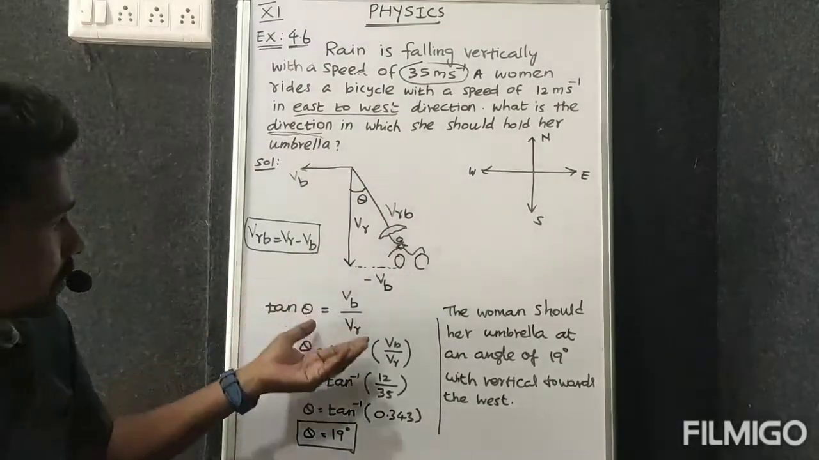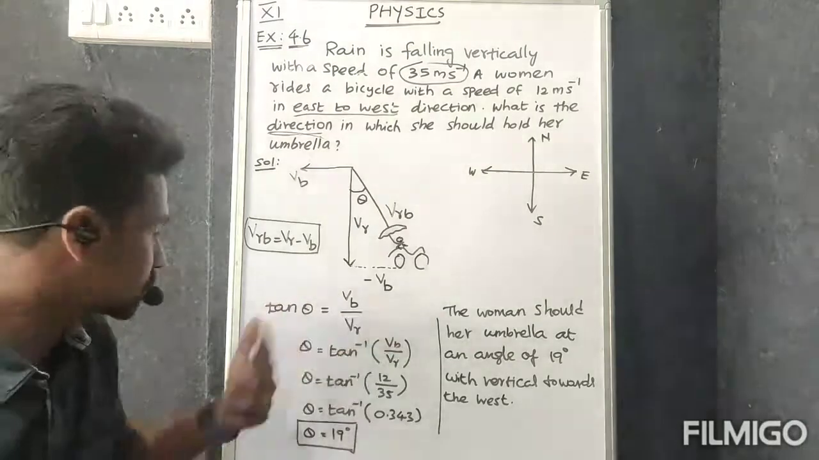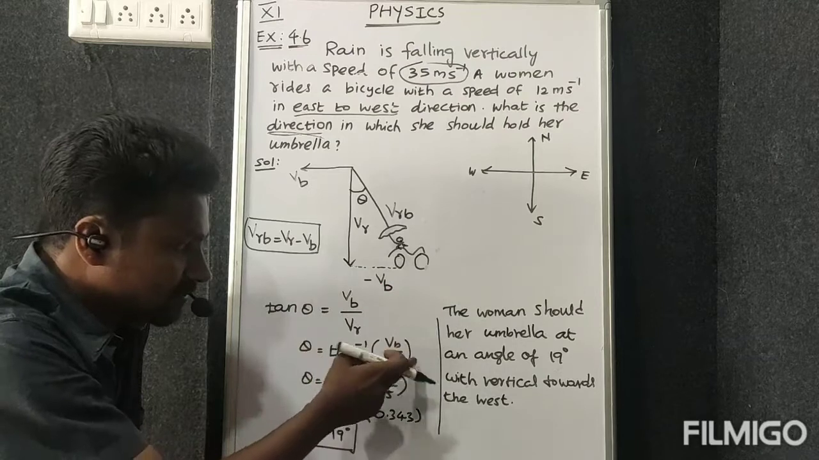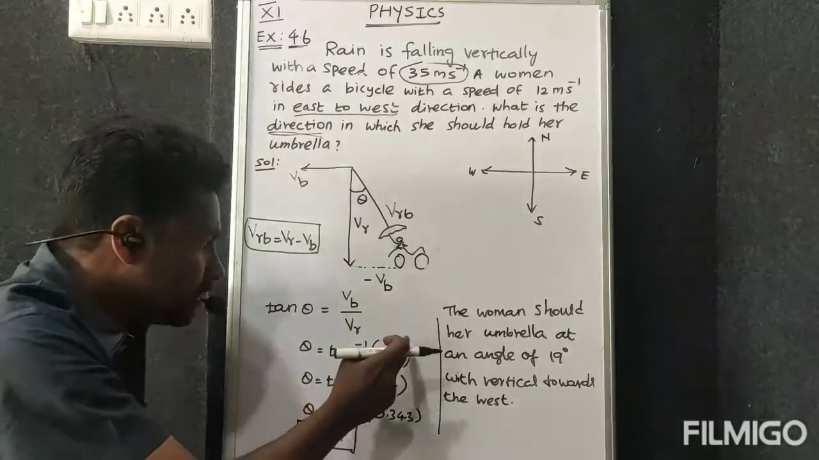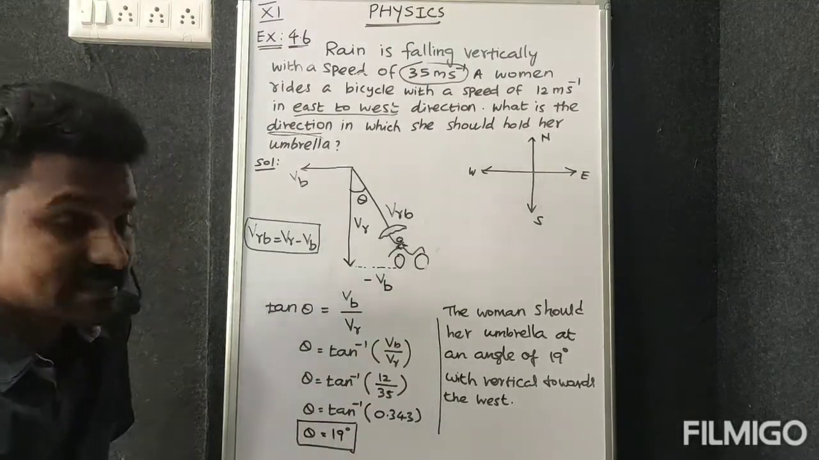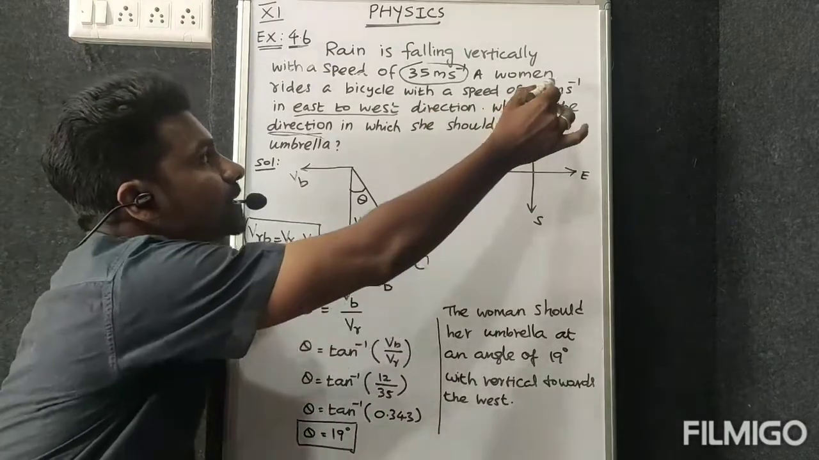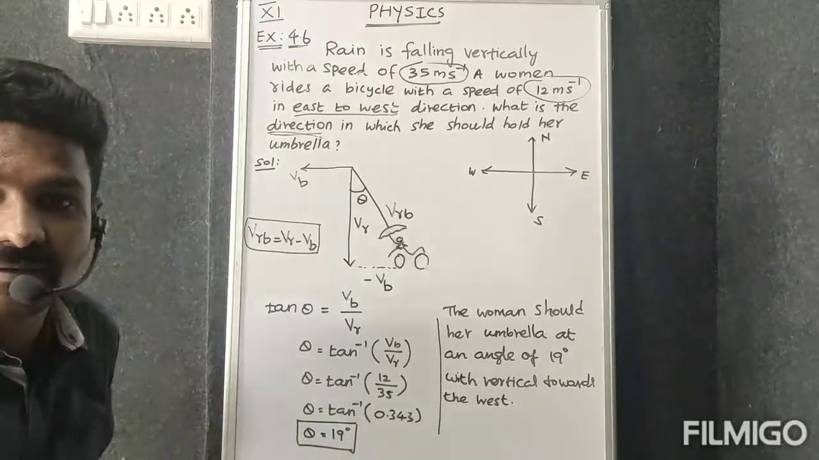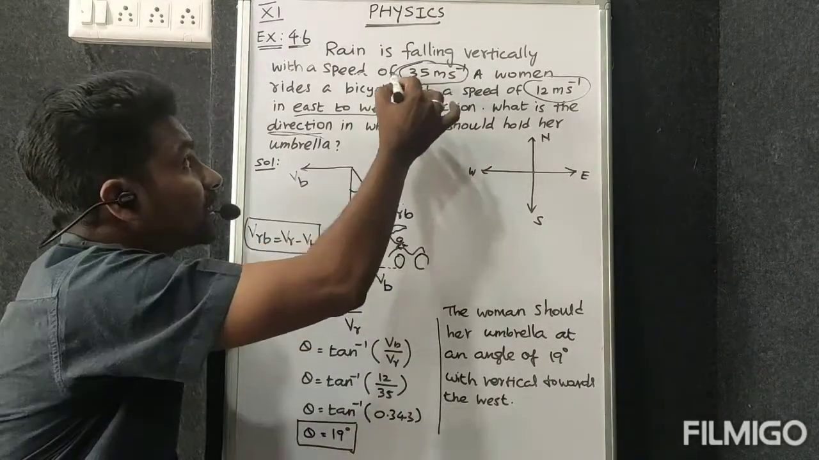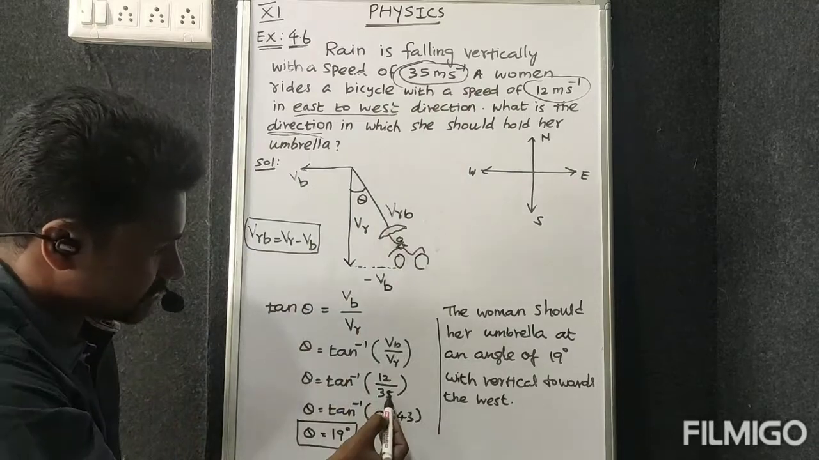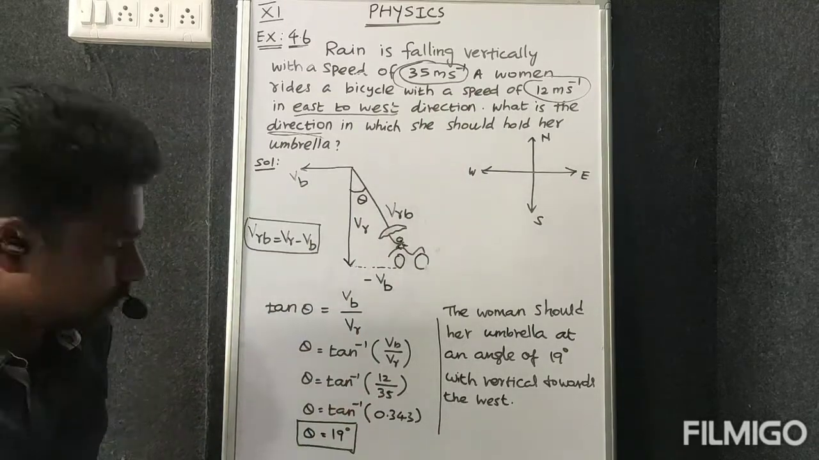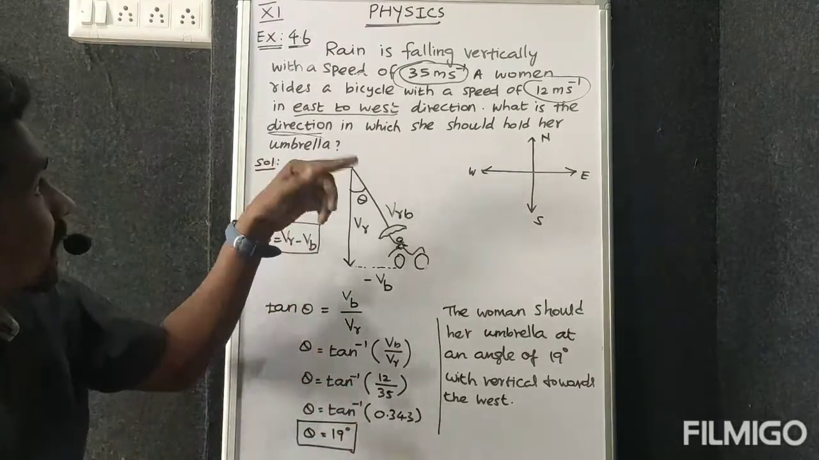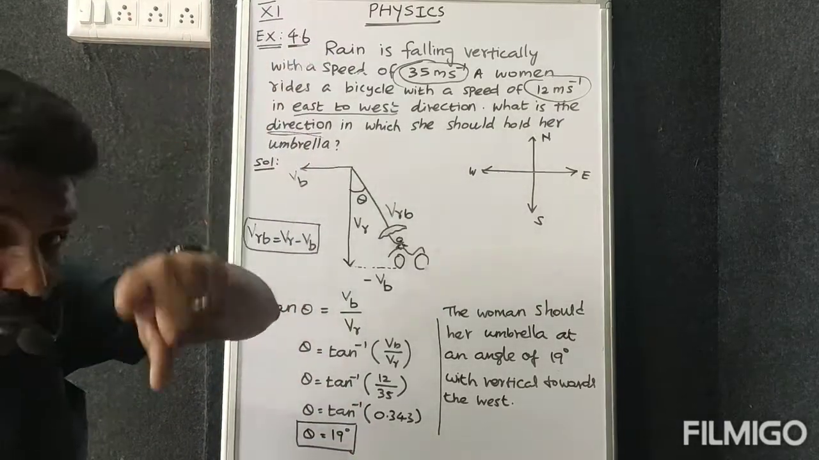So it is based on the angle, no need minus sign here. So therefore theta is equal to tan inverse of VB divided by VR. VB is nothing but what? That is bicycle speed. What is the bicycle speed? That is 12 meter per second. Divide by velocity of the rain, that is the speed of the rain, 35 meter per second. So 12 divided by 35, that is 0.343. Okay, this is like the same as example number 4.1.